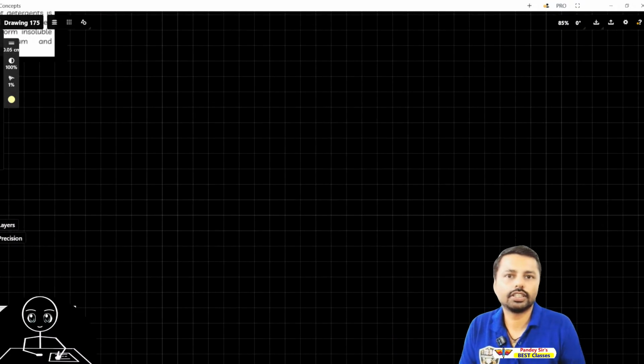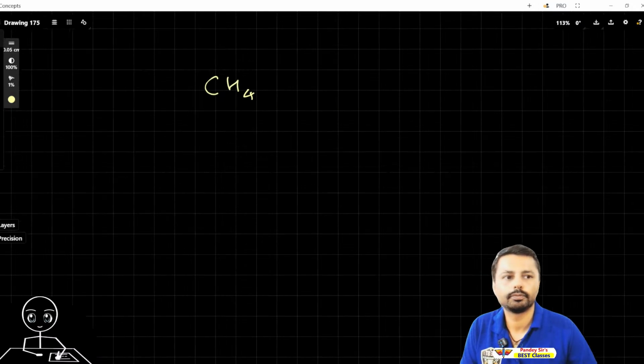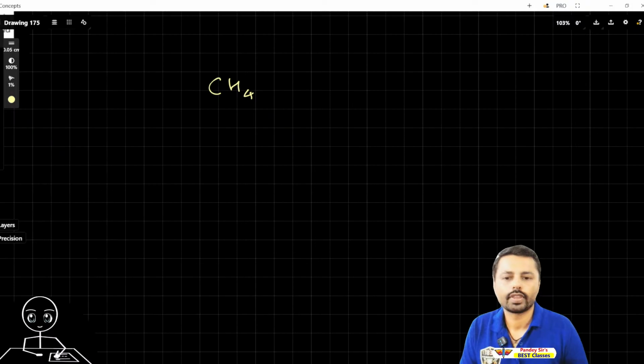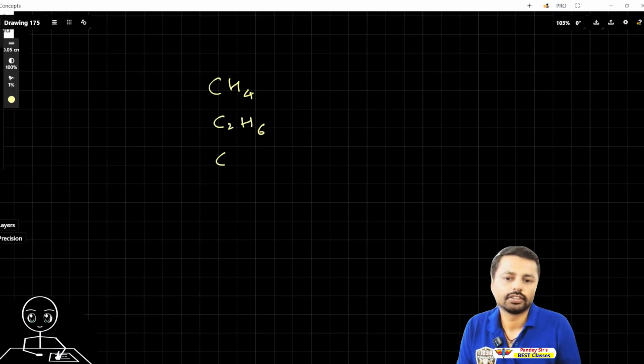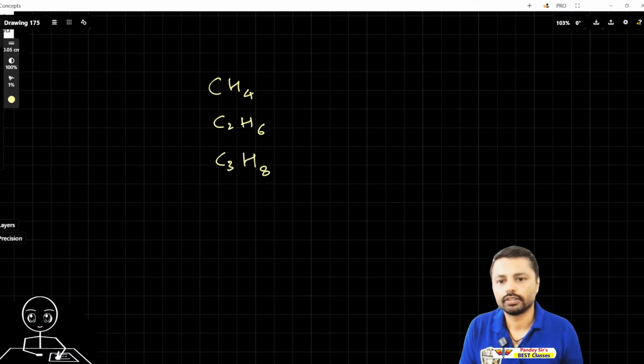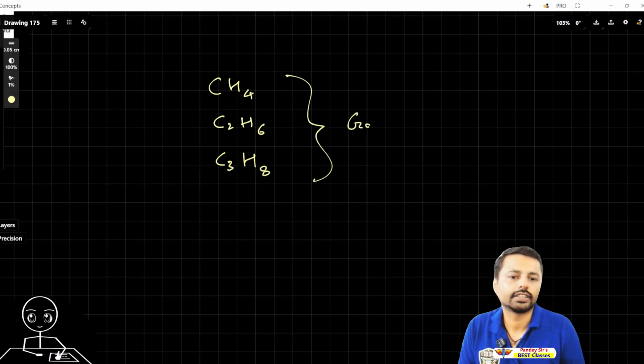Let's say methane, ethane, propane. CH4 methane, C2H6 ethane, C3H8 propane. Now these are all gases. All of these are gases, and they are all flammable, or actually highly flammable.